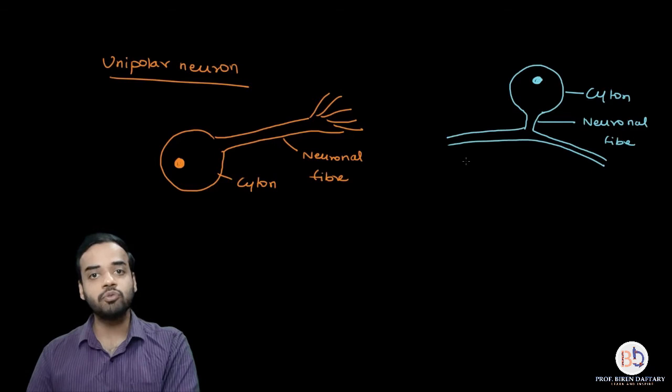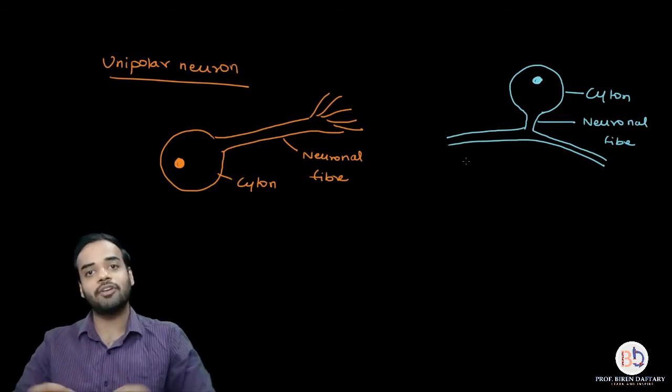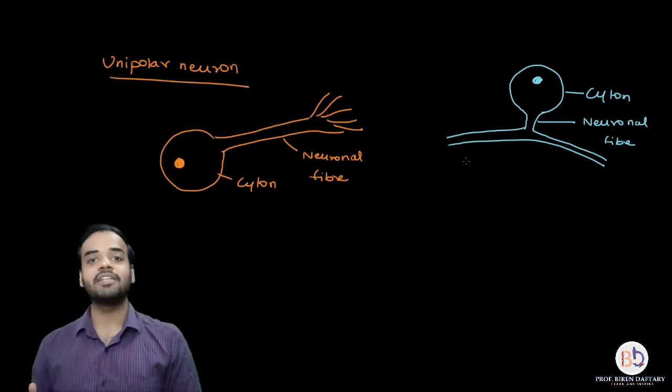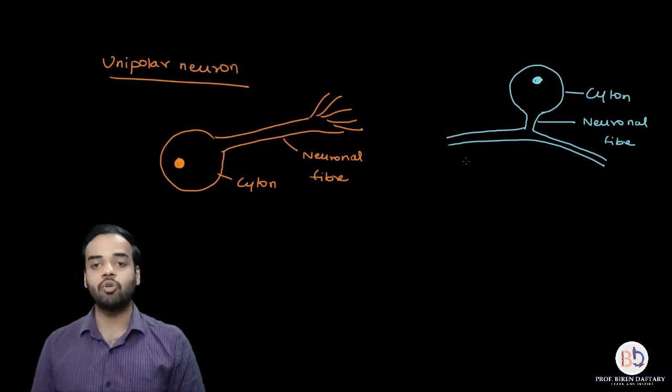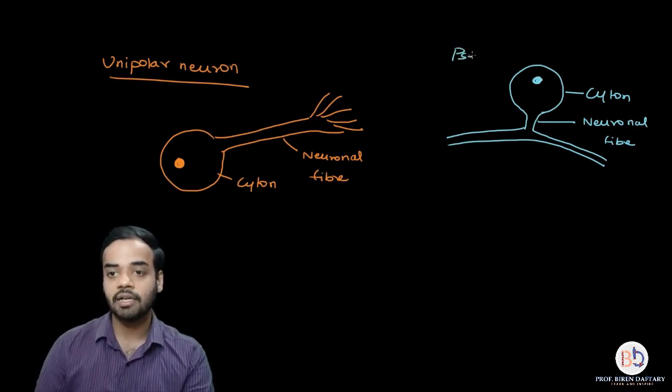The meaning of pseudo is false. So since there is only a single fiber which is emerging from the cyton, it is unipolar, but soon it is bifurcating or branching out into two separate branches. That is why it is called as a pseudo unipolar. So I hope you understand the difference between unipolar and pseudo unipolar neuron.